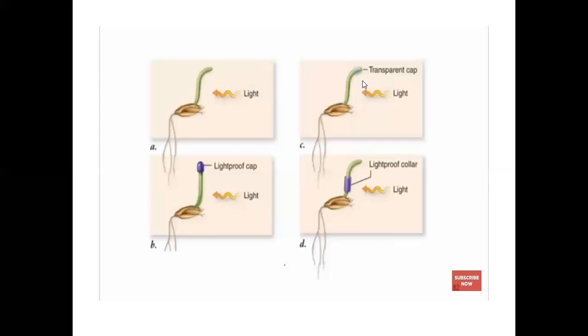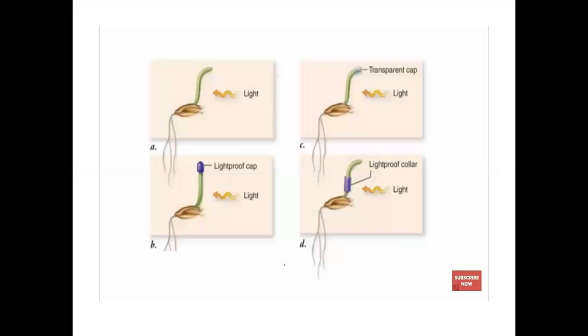If the shoot terminal part is covered with a transparent cap, it cannot identify light and moves in a straight direction. If we remove the cap, the terminal part identifies the light and turns to the light side. This development is also done by the auxin chemicals. This process is called photoperiodism.